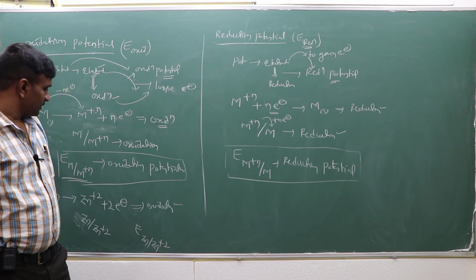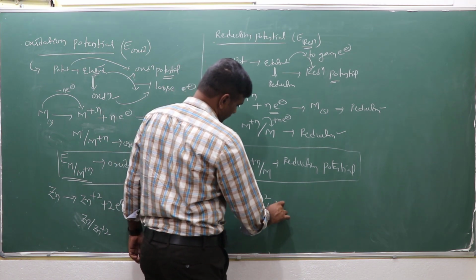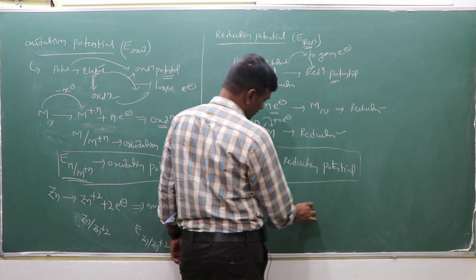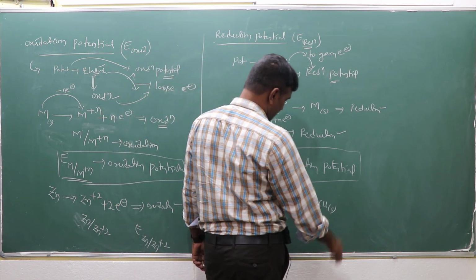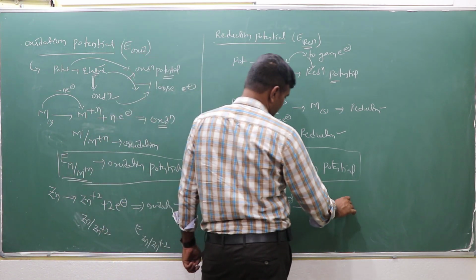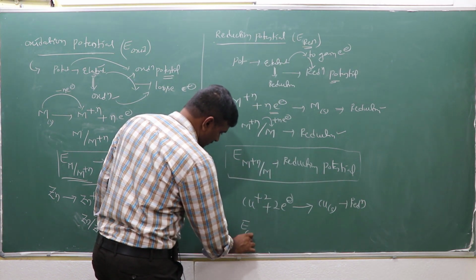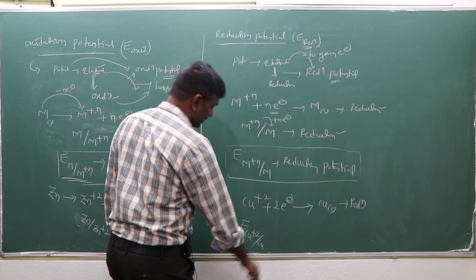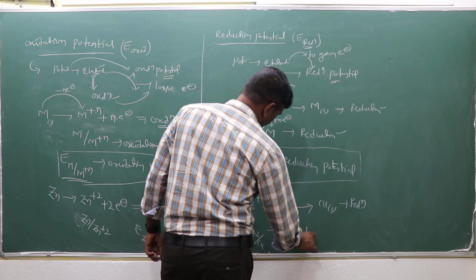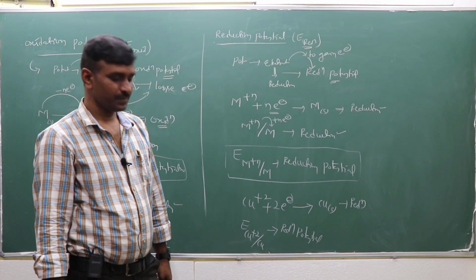Suppose I give the Daniell cell example. On the right side there is a copper electrode, and the Cu plus 2 electrolyte solution takes 2 electrons and is deposited as neutral solid copper. This is the reduction process, because it is receiving electrons. The reduction potential is Cu plus 2 going to Cu. This is called the reduction potential.